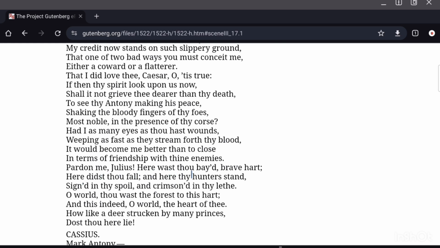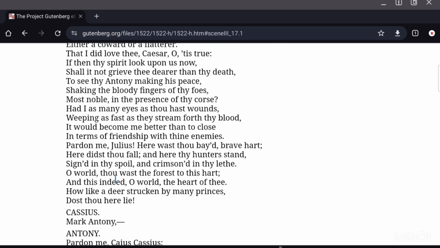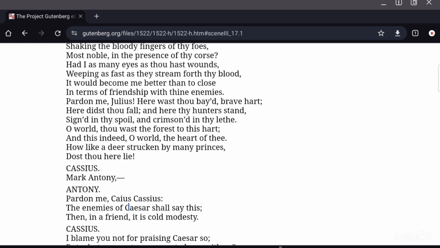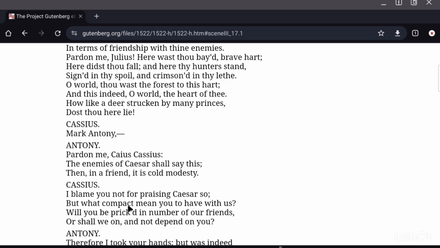Pardon me, Julius. Here wast thou bayed, brave hart. Here didst thou fall, and here thy hunters stand, signed in thy spoil, and crimsoned in thy lethe. O world, thou wast the forest to this hart. Hart is a male deer. It says the hunters, the conspirators, are like hunters who have killed this hart, this brave hart, which is Julius Caesar. And this indeed, O world, the heart of thee, how like a deer, strucken by many princes, dost thou here lie.